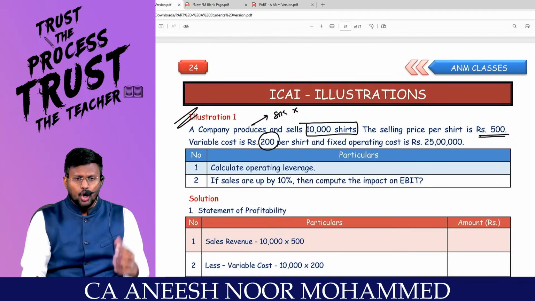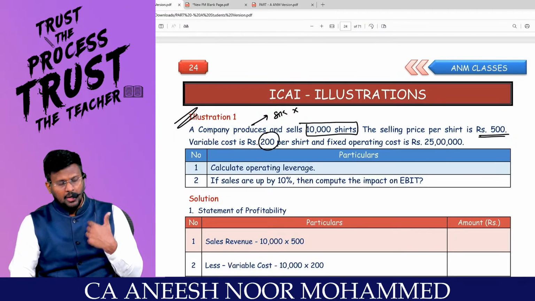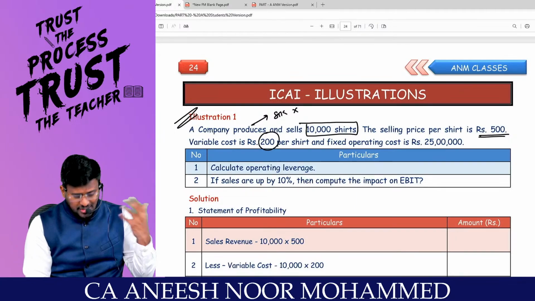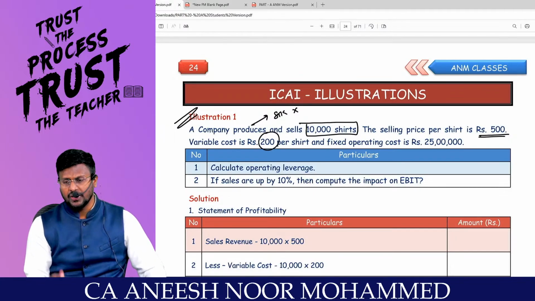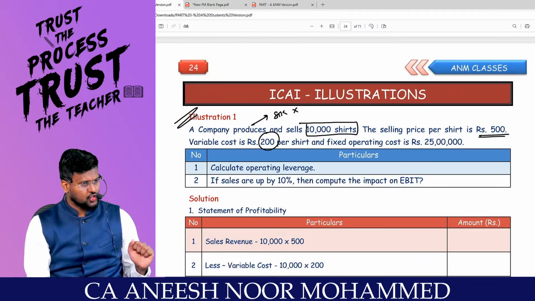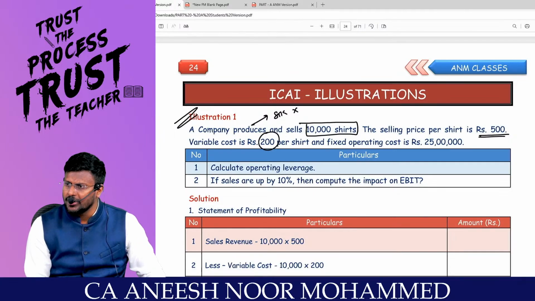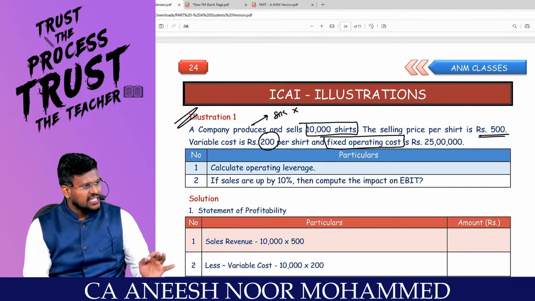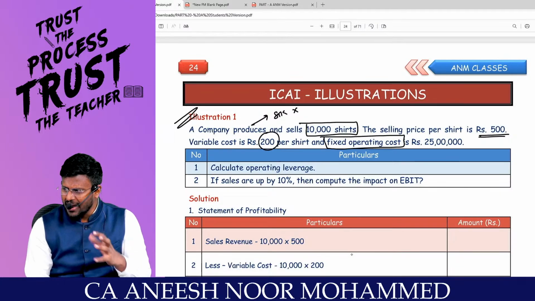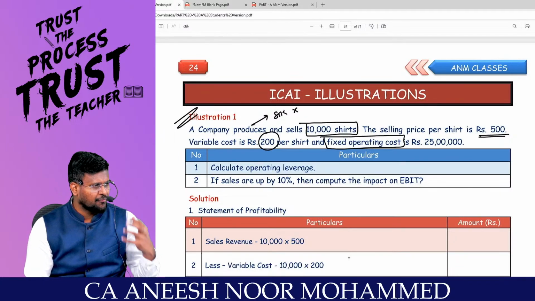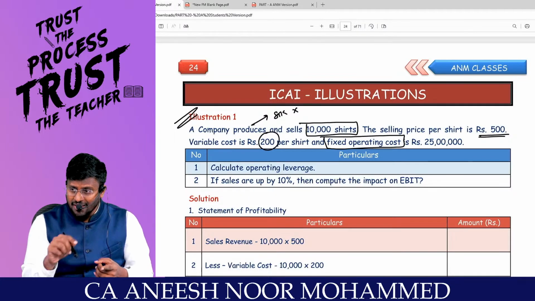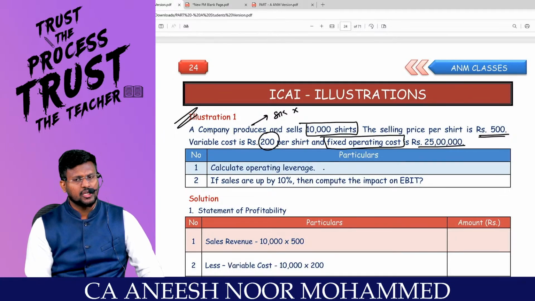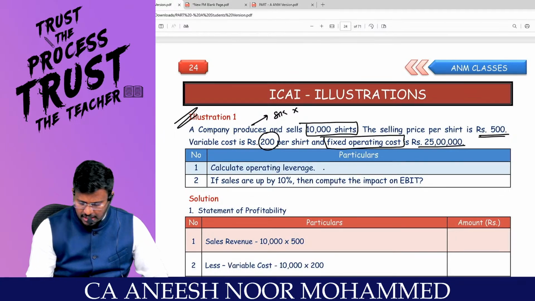You tell me, in order to manufacture a shirt, we need cloth, we need buttons, other items, we have to stitch it. Those expenses are called variable cost. Without incurring variable cost, you can't make the production. So sales minus variable cost will be the contribution. And the fixed operating cost, look at the word, fixed operating cost, because this manufacturing or trading will be happening at some factory or at some shop. For that, they have to incur the cost. That is how much? 25 lakh. Calculate the operating leverage is the question. Very simple question. We can easily move forward.